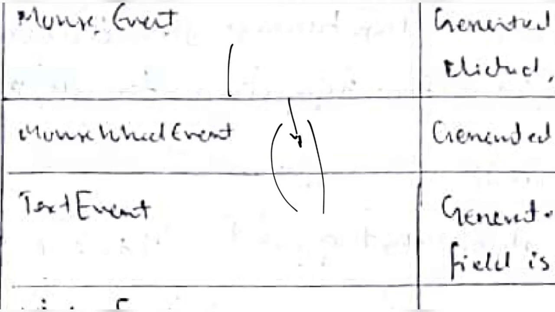Okay, and key event is generated when an input is received. If any user presses any keyboard key like a or x, what should happen is handled by key events. Mouse event is for the clicks which you make, right click or left click; that will be handled by mouse event. And mouse wheel event: in the middle of the mouse there is a scrolling wheel, right? If you scroll, what changes should take place on the screen will be handled by mouse wheel event.